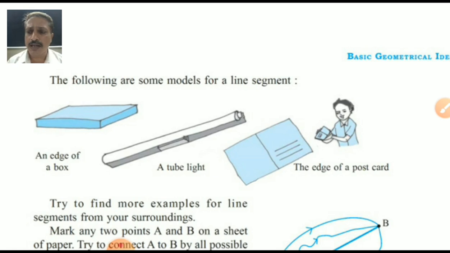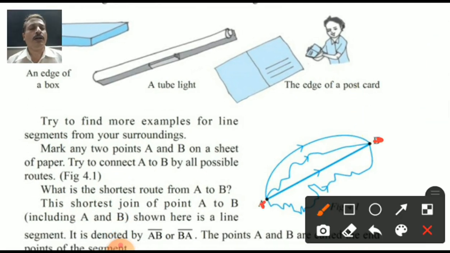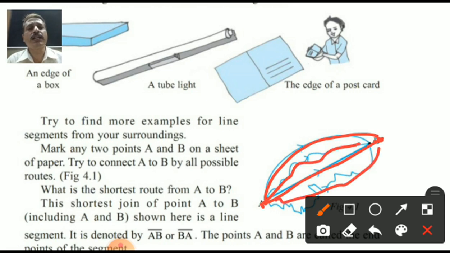Mark any 2 points A and B on a sheet of paper. Try to connect A and B by all possible routes. Here, 2 points are given, A and B. See point A and point B. Okay, students, points A and B are joined in different ways. Suppose a straight line with the help of a scale. Second, students will go through a pair of compasses, a half circle. Some are going this way, or some are going this way. So joining 3-4 times in different ways.